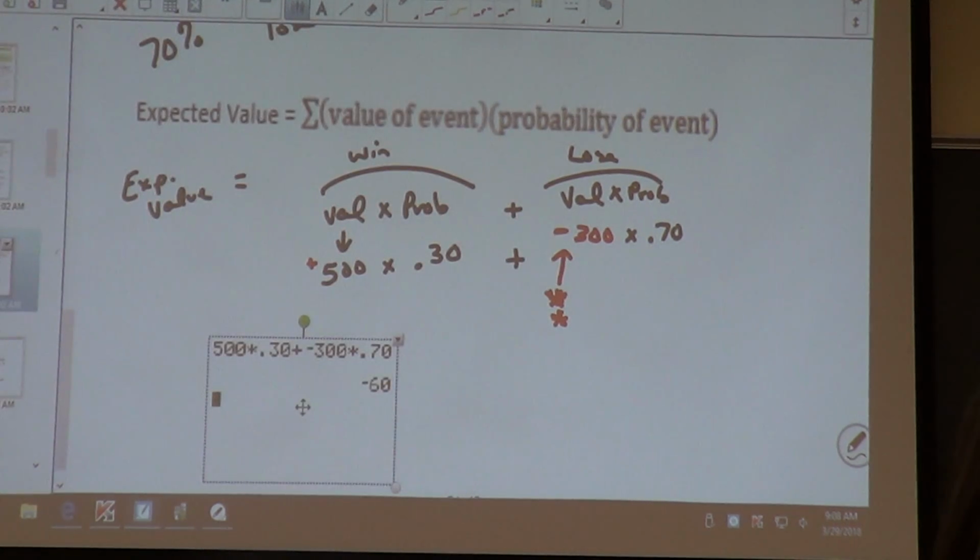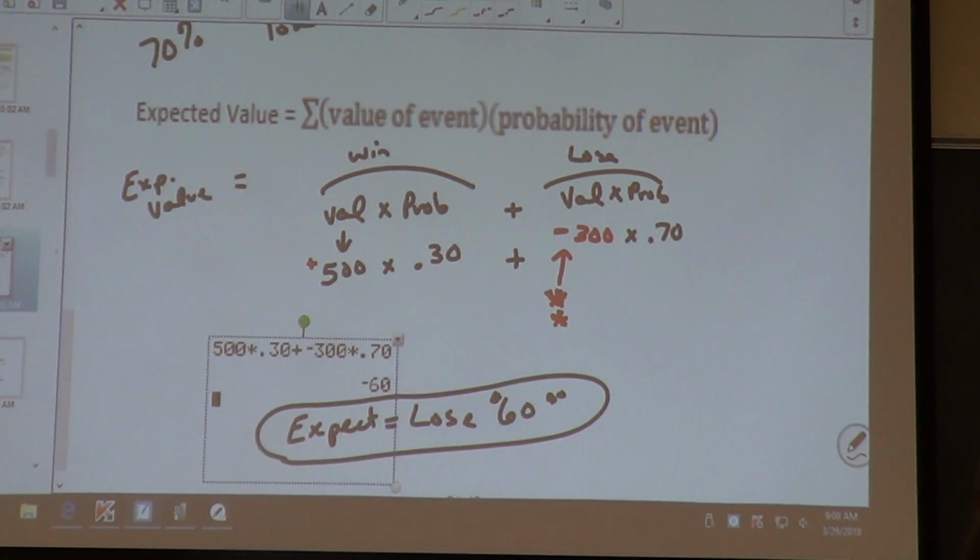So my expected value, what should I expect, y'all? $60. I expect to lose $60. If that answer was positive, then I would expect to win money. But I'm expecting to lose money in this deal.